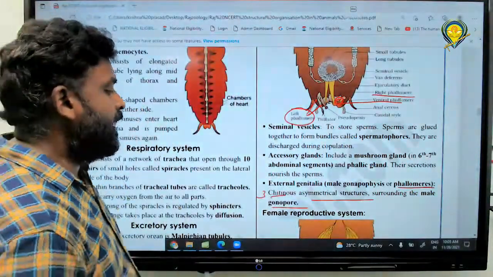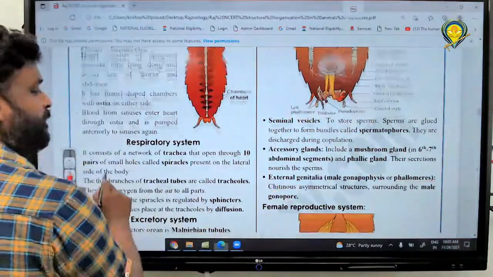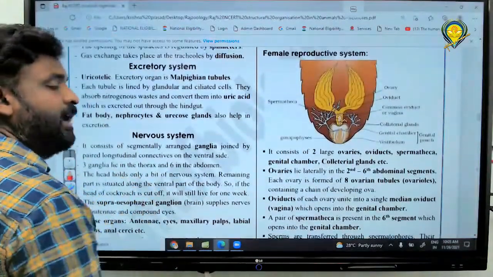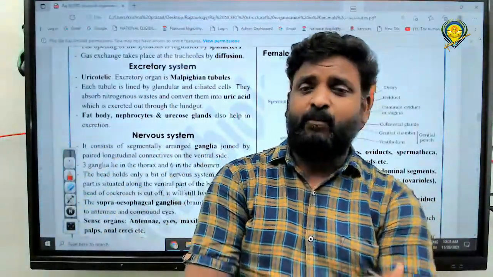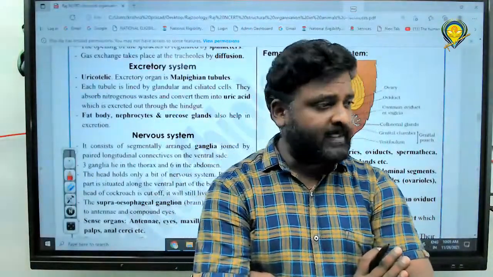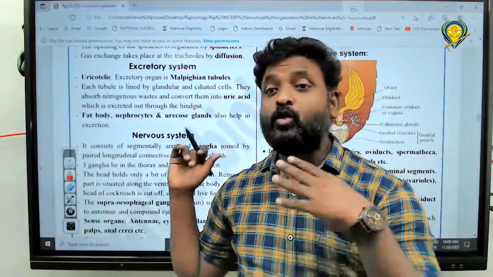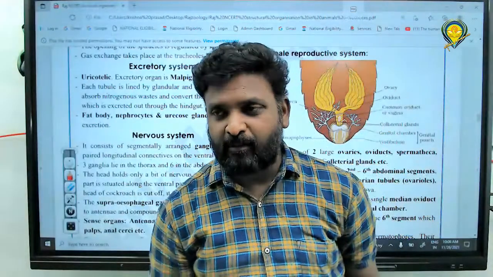Right. And next one. After male, what are we going to discuss? And what is the location of testis in the case of male? 4 to 6, right? But here 2 to 6 abdominal ganglia.